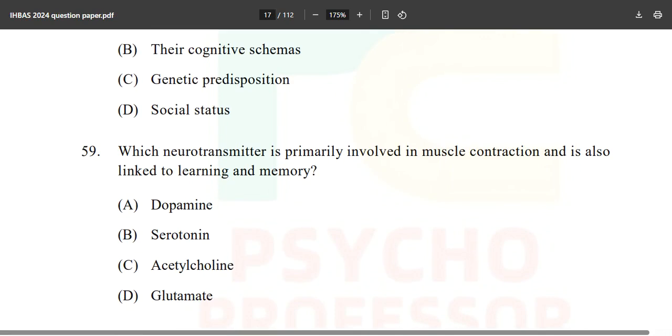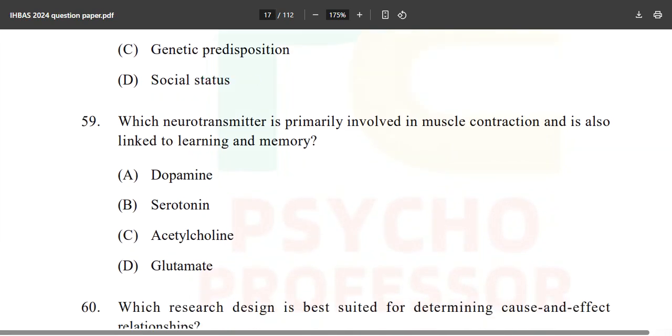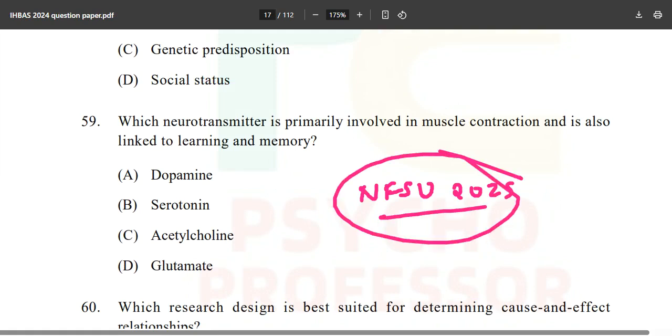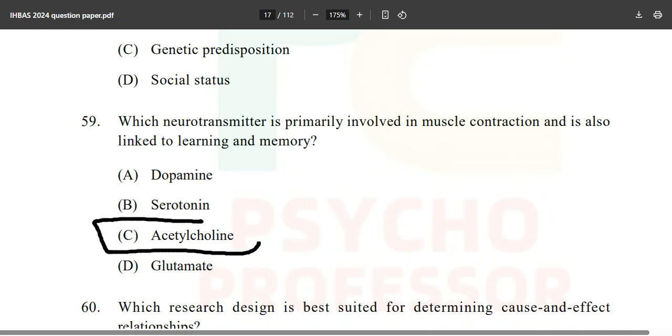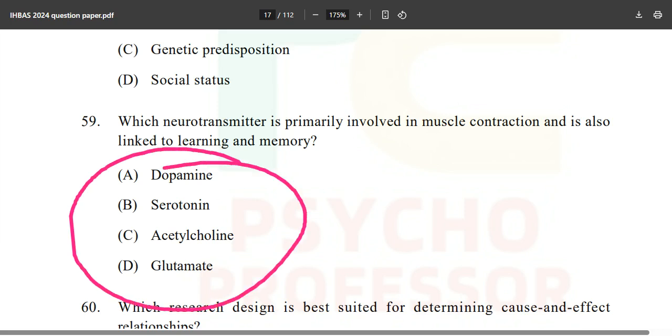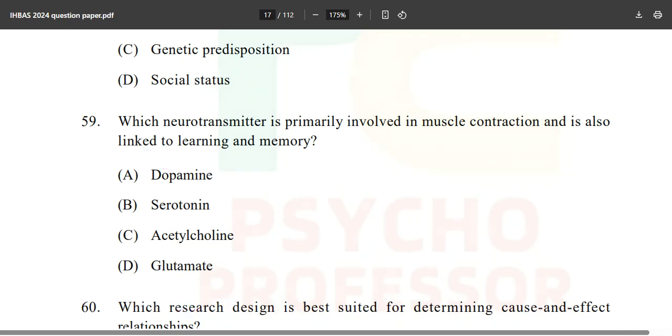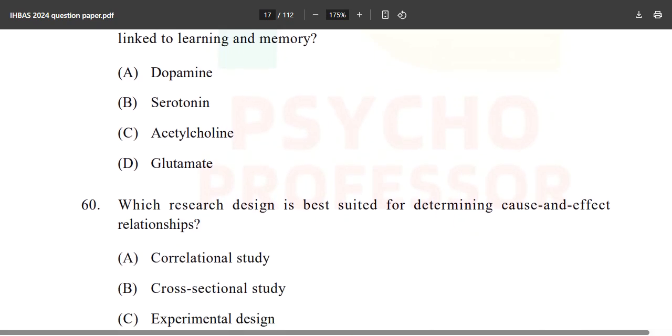And see, this is a simple PYQ repetition from NFSU 2025. NFSU 2025, same question was there linked to learning and memory. And what you will mark ACTH, not adrenocorticotropic hormone. It is about acetylcholine, dopamine, serotonin, acetylcholine, glutamate. Okay, sometimes questions on these becomes tricky and confusing, but if you will read again and again, do again and again properly the basics, you will sail through.